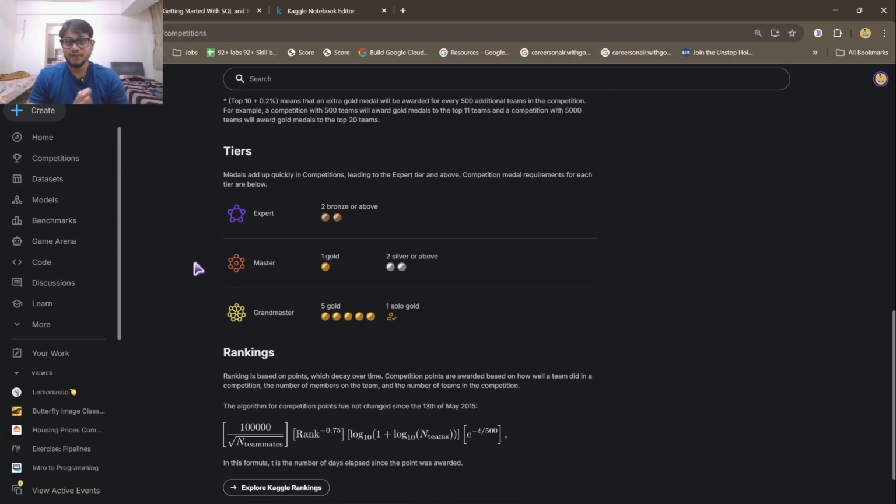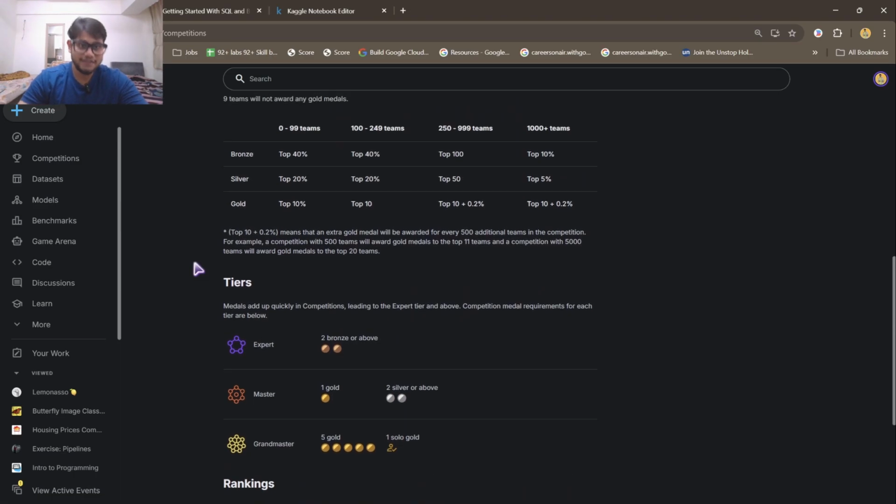Now to get to the expert tier, which is the first tier, you have to have 2 bronze medals. That means if in a competition we have 100 to 150 teams and you come in the top 40% in 2 such competitions, then you have 2 bronze medals and you will get to the expert tier.